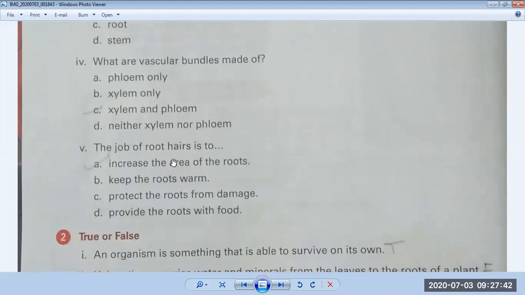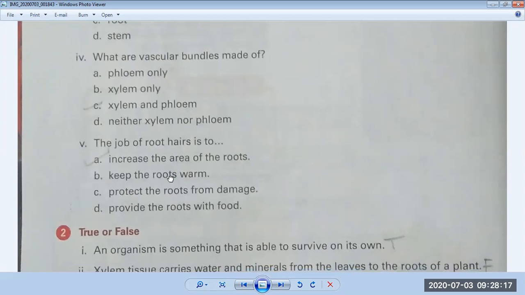The job of root hairs is to increase the area of the roots, keep the roots warm? No. Protect the roots from damage? No. Provide the roots with food? No. Its important function is to increase the area of the roots, because they spread the roots in the soil. Because of that, the roots get more and more water, more and more organic materials for the body of a plant, which helps the plant to grow. Okay, I hope you understand the MCQs.